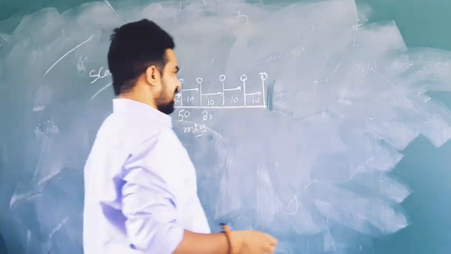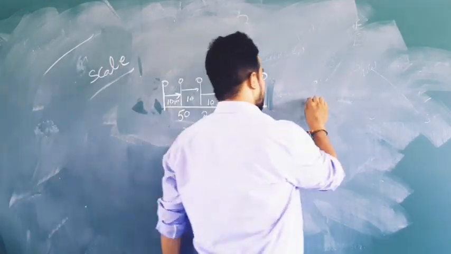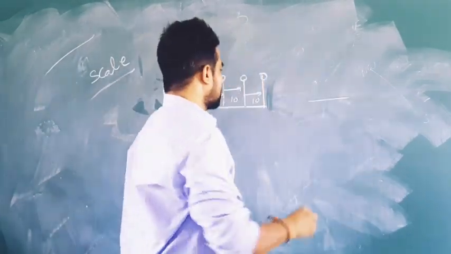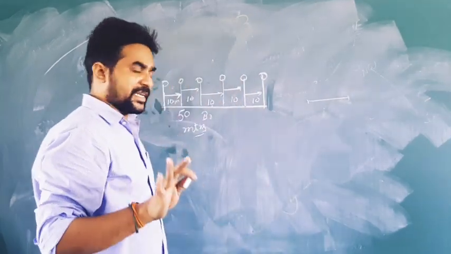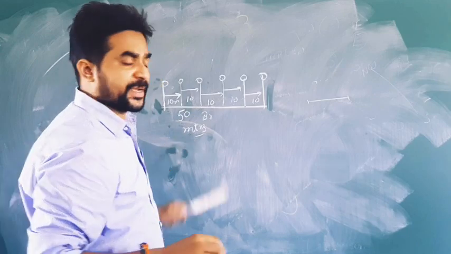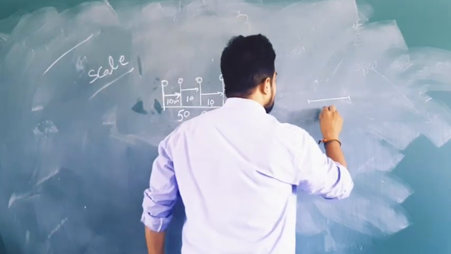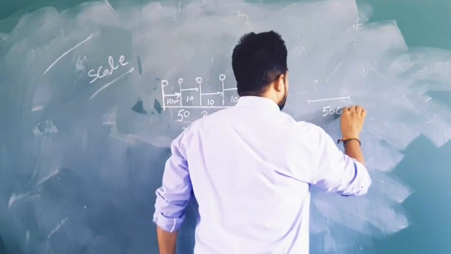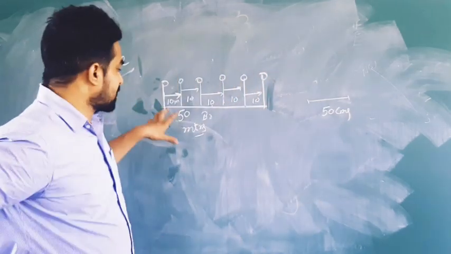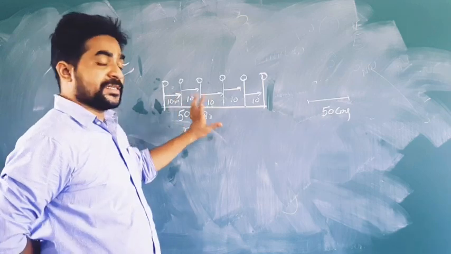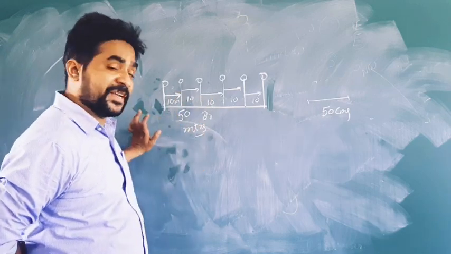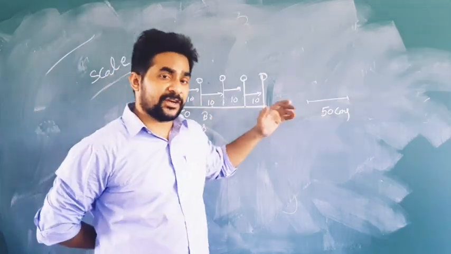So they took a paper and made a line on it, but instead of 50 meters, they took only 5 centimeters. It means this is a 50 meters bridge, and we cannot bring 50 meters into the class.